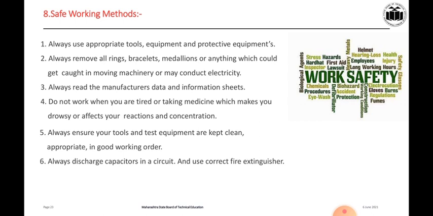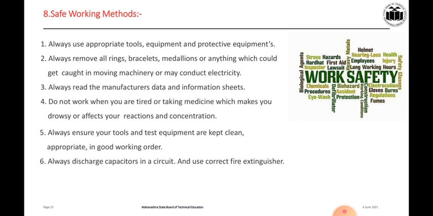According to the new rule, every hospital, every organization, every flat system must be provided with fire extinguishers, meaning a small cylinder of gas fire extinguisher. Because we have observed one very big tragedy at Ahmedabad.